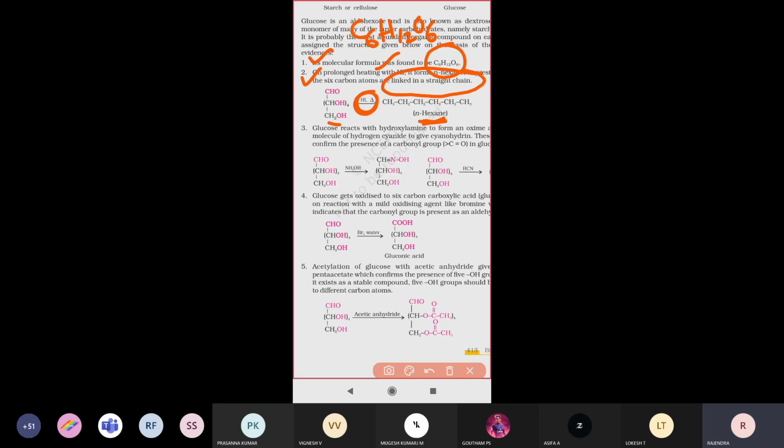Next, coming to the second point: the glucose molecule reacts with NH2OH, hydroxylamine.